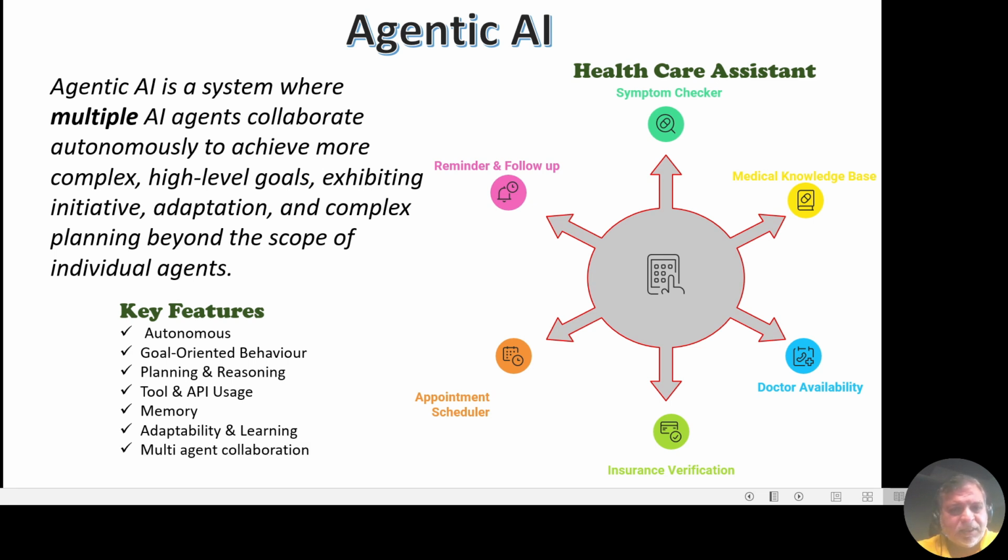Last one is multi-agent collaboration. So it can coordinate with other agents or subsystems to solve bigger problems. Example, one agent finds hotel availability, another checks the flights, another handles the visas, all working together under one roof, under one system.